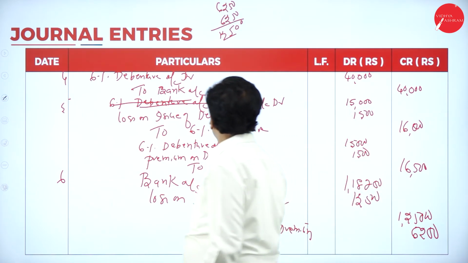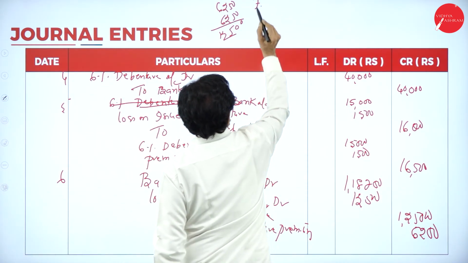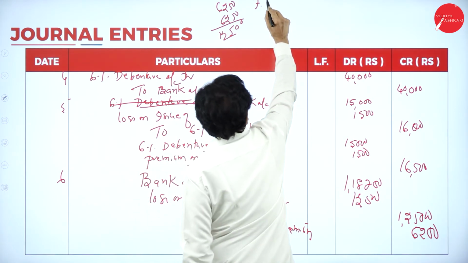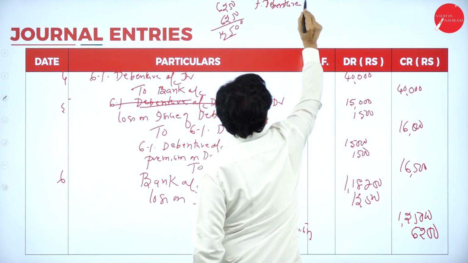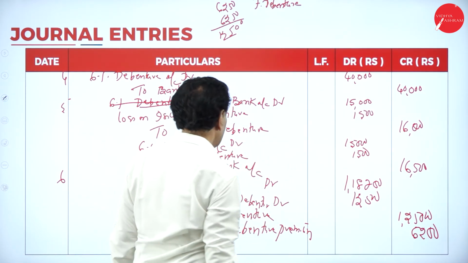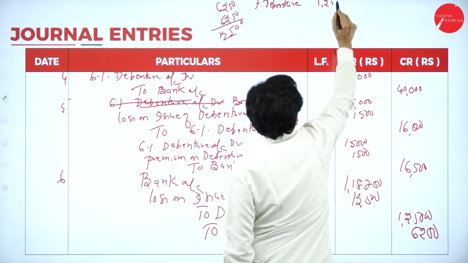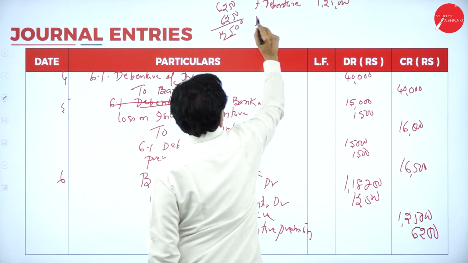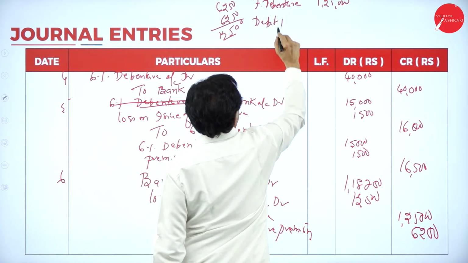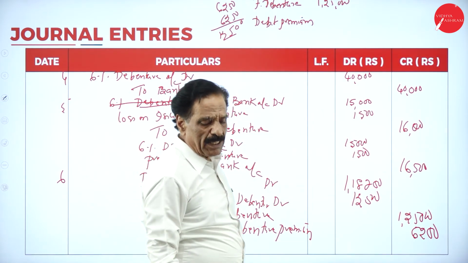Last entry. You have to pay back here. Debenture account debtor. What's your face value of the debenture? 1,25,000. Debenture premium account debtor. You have to pay back with the premium.